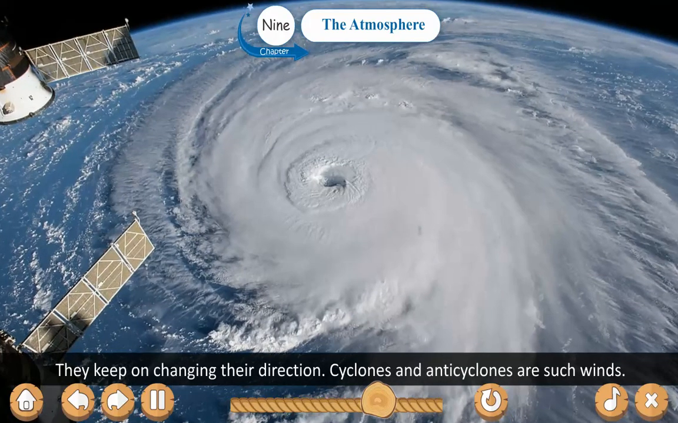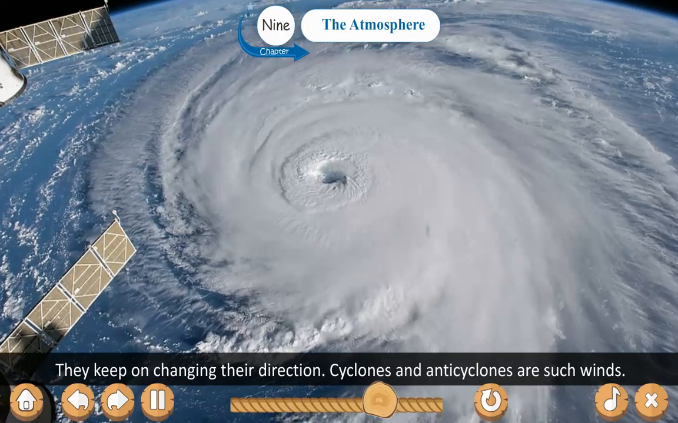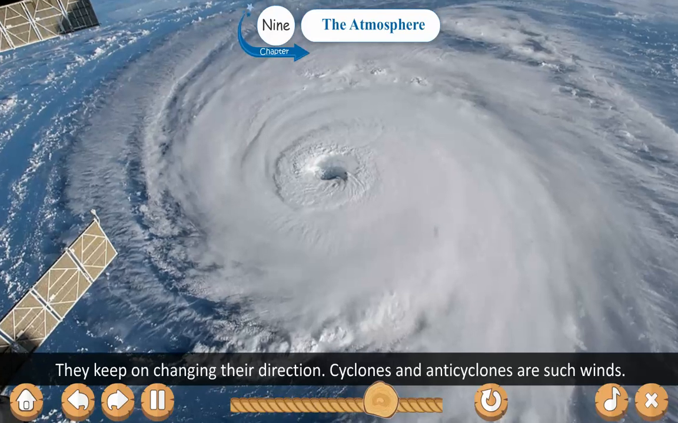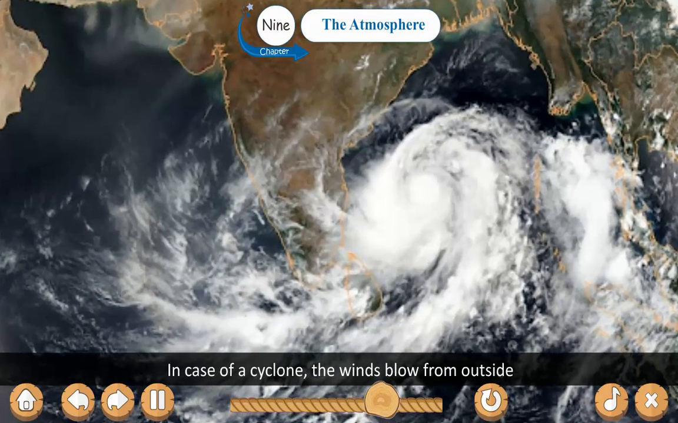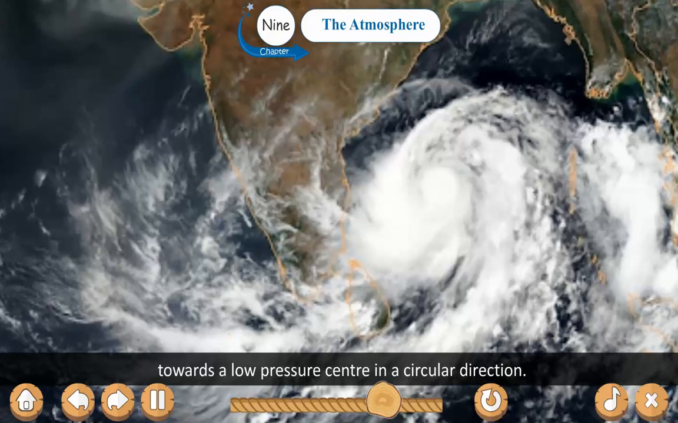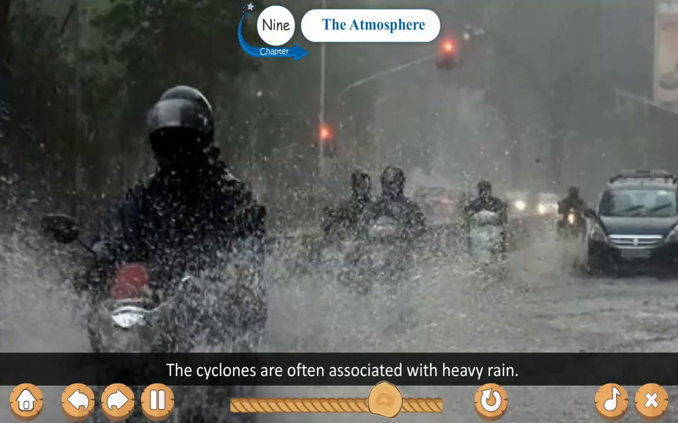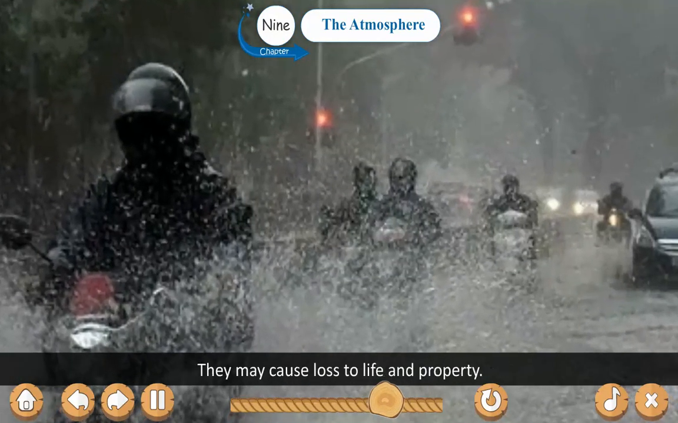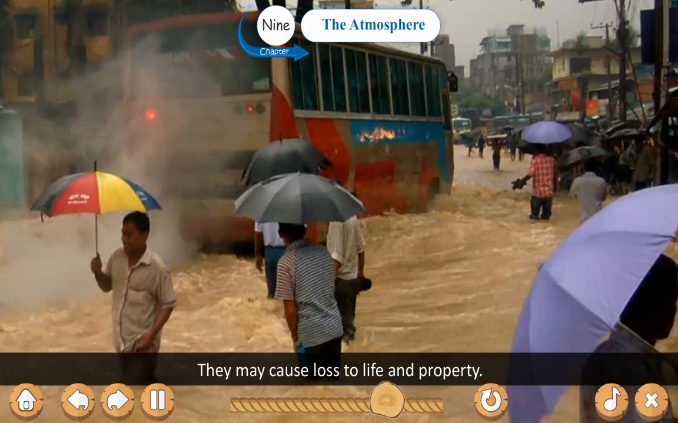They keep on changing their direction. Cyclones and anticyclones are such winds. In case of a cyclone, the winds blow from outside towards a low pressure center in a circular direction. The cyclones are often associated with heavy rain. They may cause loss to life and property.